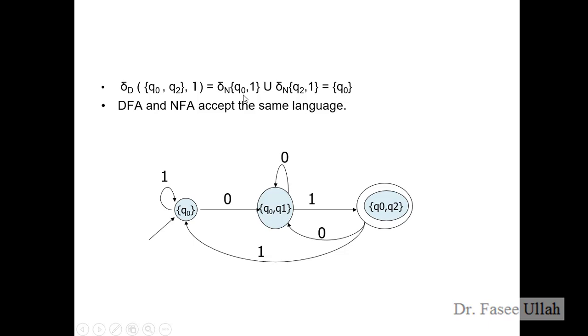Then for Q naught the value is 1, so this is the loop on Q naught. And for Q2 it is also 1, so we have also placed the 1.